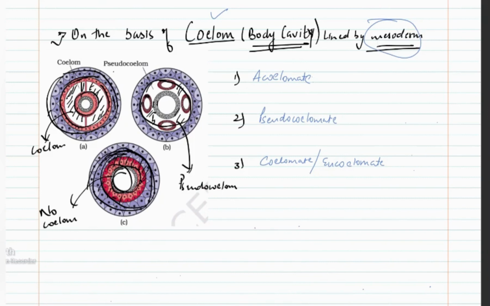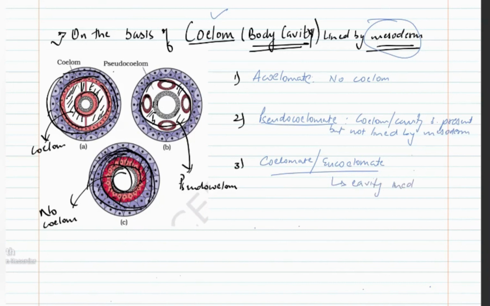So acoelomate means there is no coelom. Pseudocoelomate means coelom or cavity is present but not lined by mesoderm. In case of a coelom or true coelom, there will be a cavity lined by mesoderm.